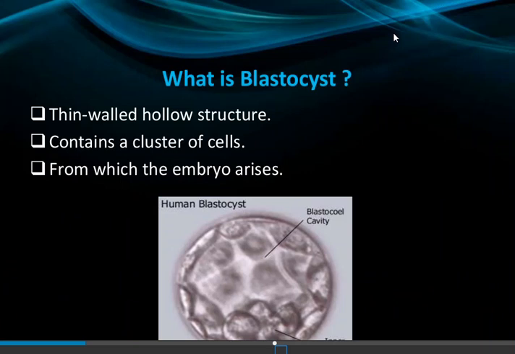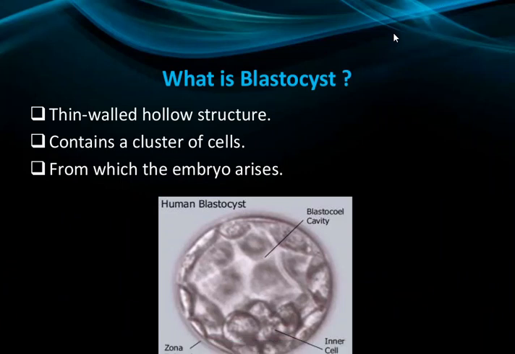Blastocyst we will discuss in detail later, but blastocysts are formed after the formation of the zygote. The zygote is formed from two main cells, the ovum and sperm, and then there is continuous division of that.